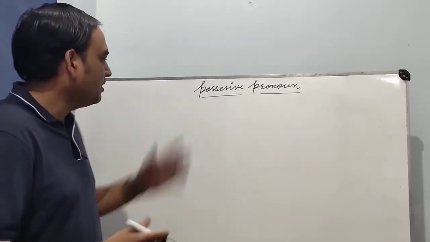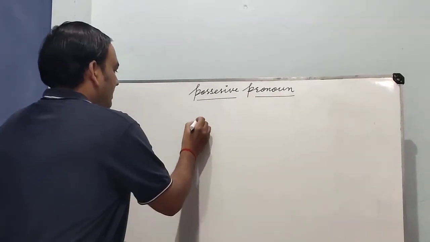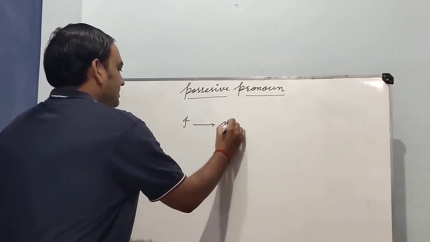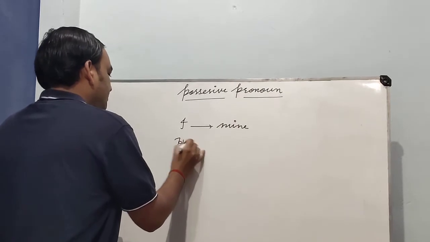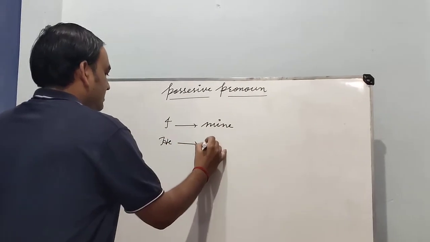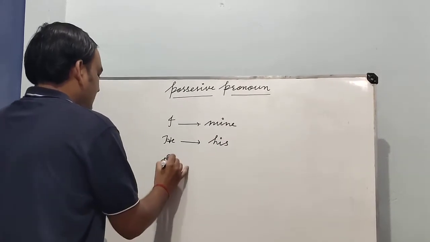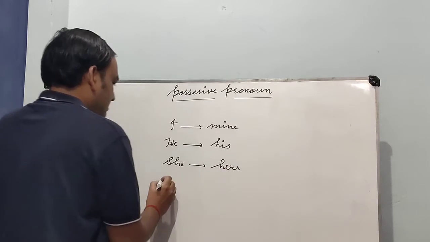Okay, so what are the possessive pronouns? First I want to write here I. For I, the possessive pronoun is mine. For he, the possessive pronoun is his. For she, the possessive pronoun is hers.